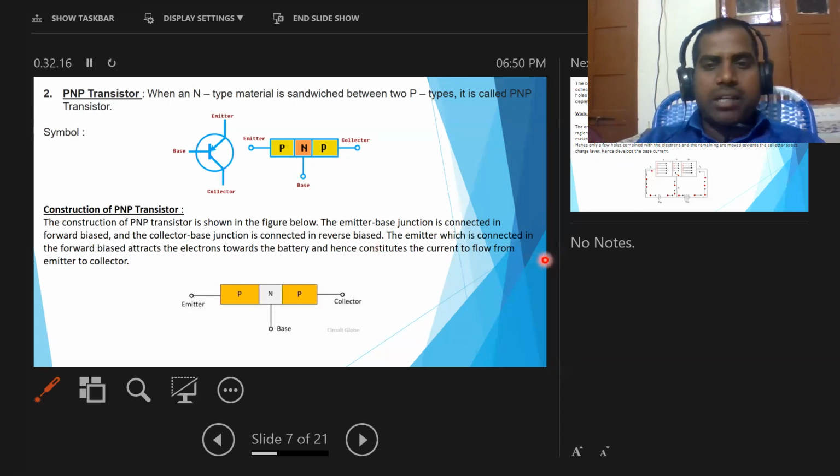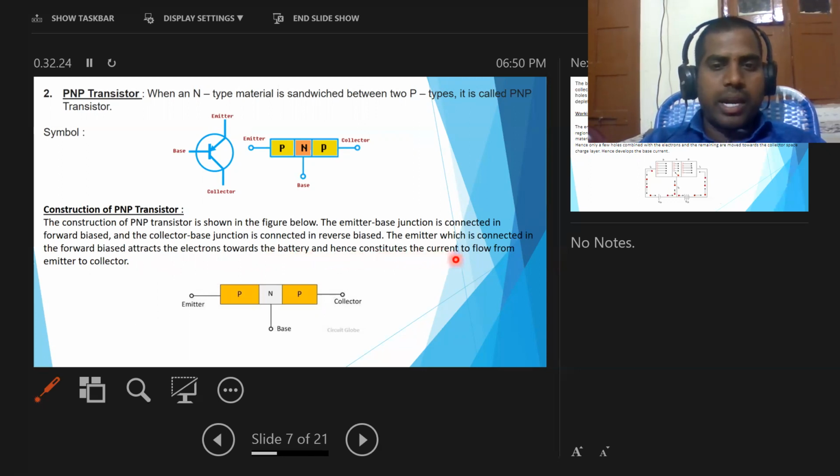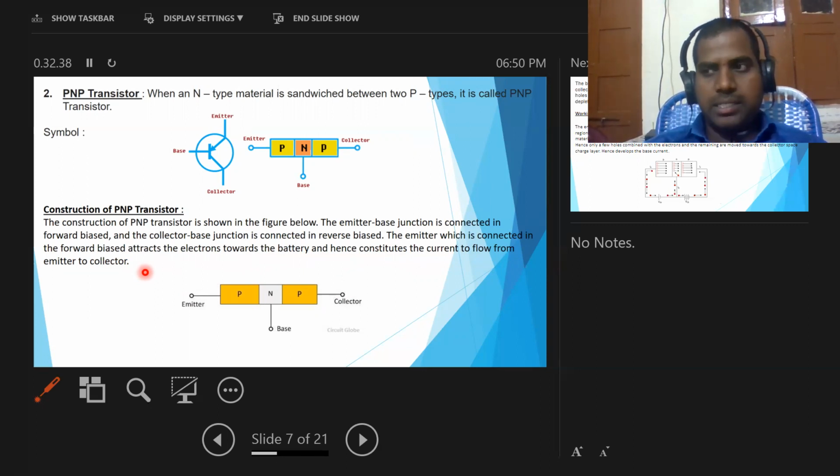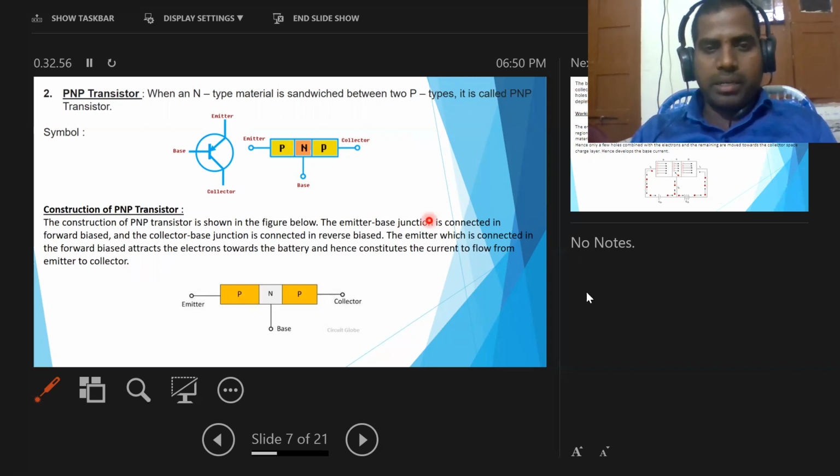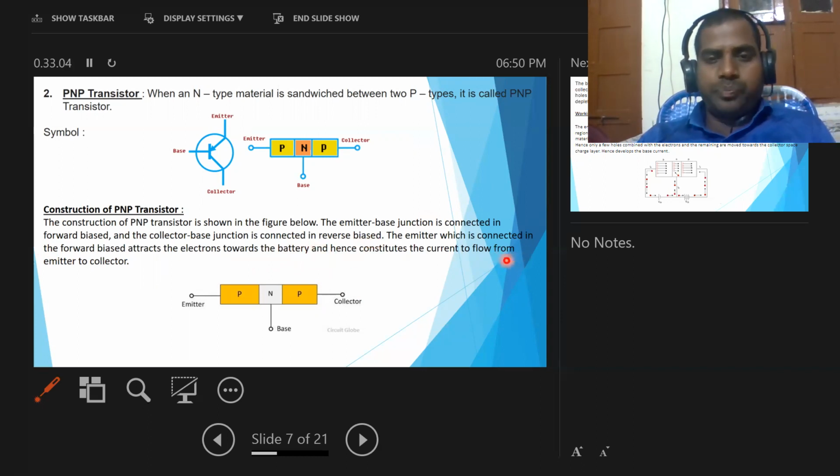The emitter, which is connected in forward bias, attracts the majority charge carriers towards the battery, and hence constitutes the current to flow from the emitter to the collector. That current is known as the emitter current, and it moves towards the collector. That means the emitter current flows from the emitter to the collector region.